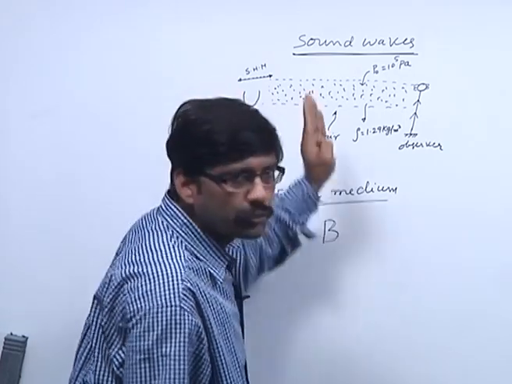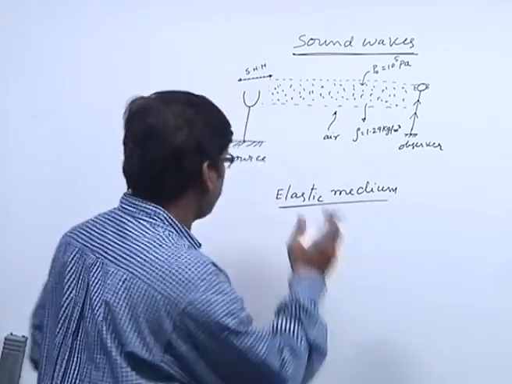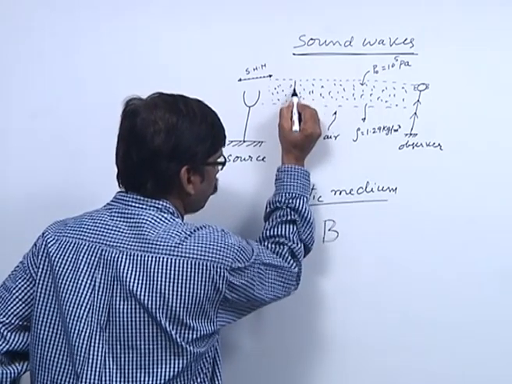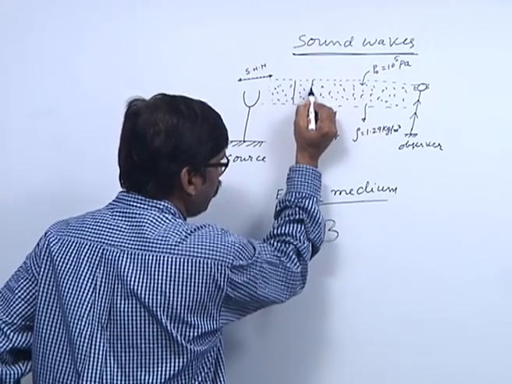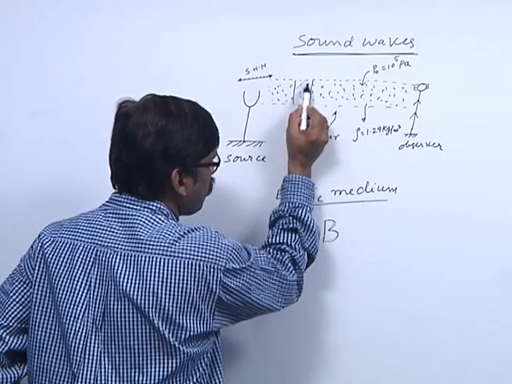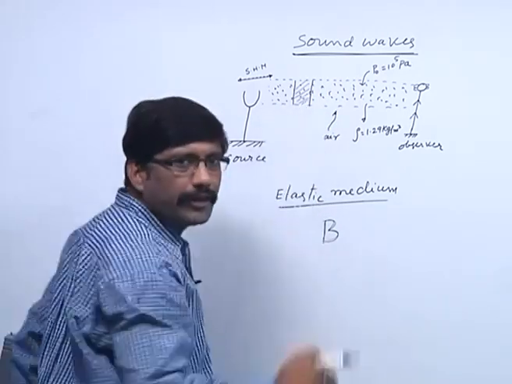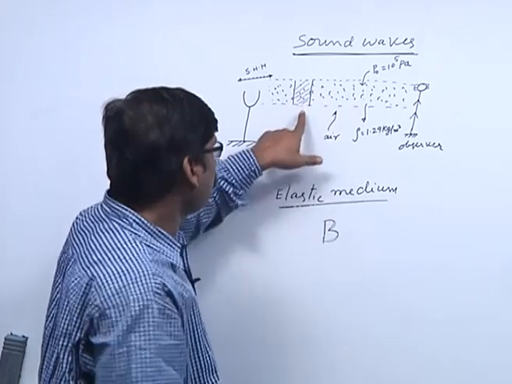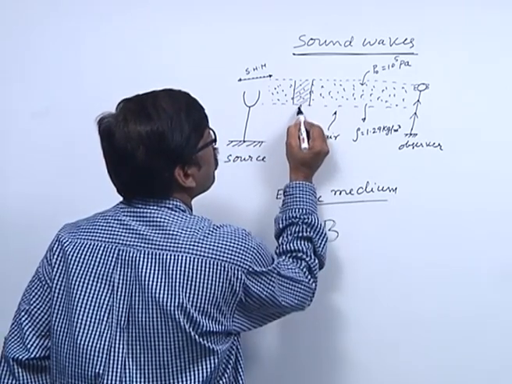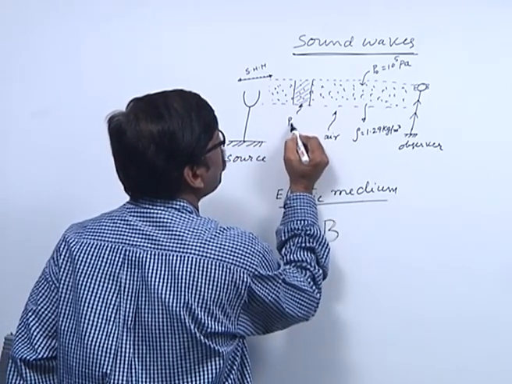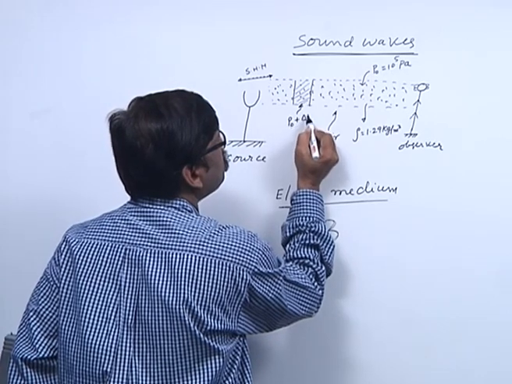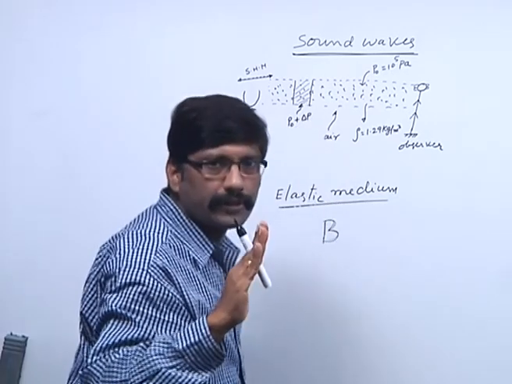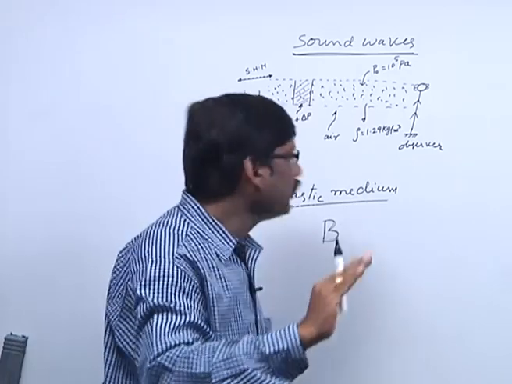When the source creates a disturbance, when it moves towards right, a region is formed in the medium where pressure is slightly more than the normal value.